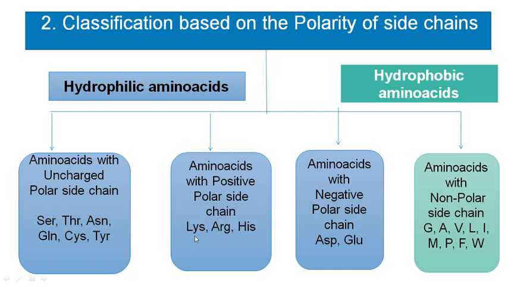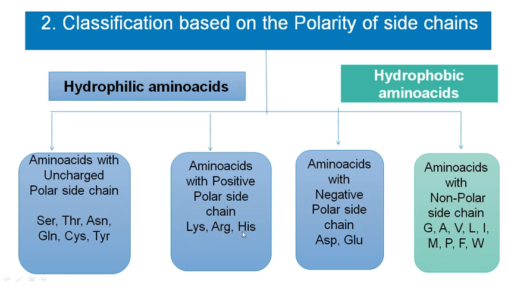Then amino acids with positive polar side chains. These include the 3 basic amino acids: lysine, arginine and histidine. These are the amino acids which can accept a proton at neutral pH and become positively charged. The side chain of histidine can be either positively charged or uncharged at neutral pH.